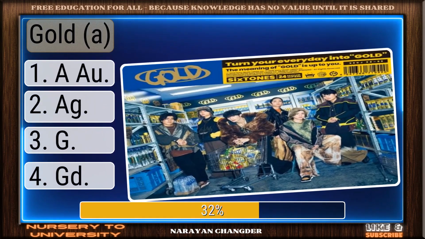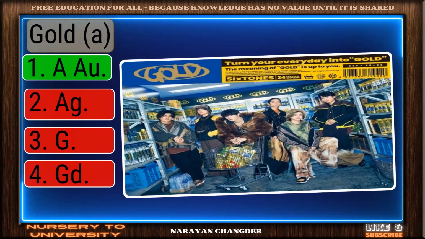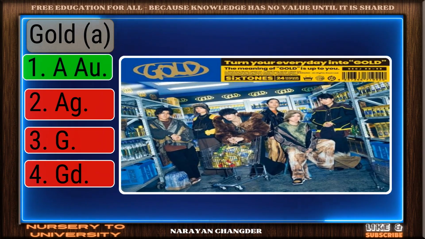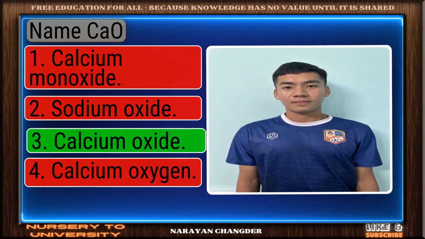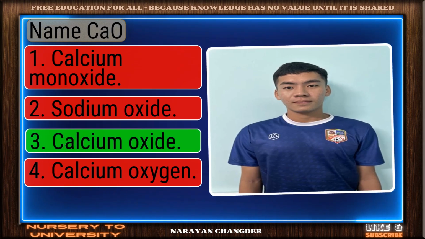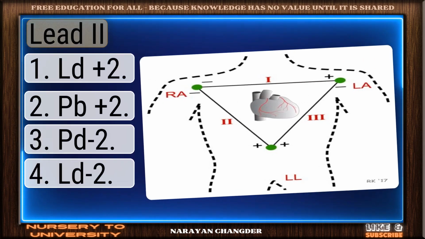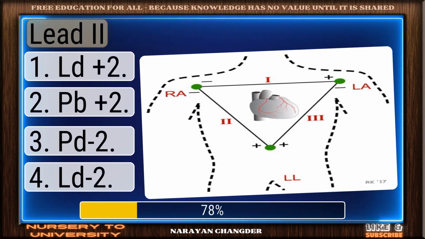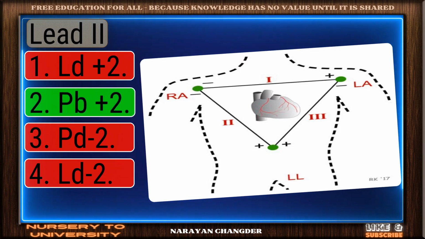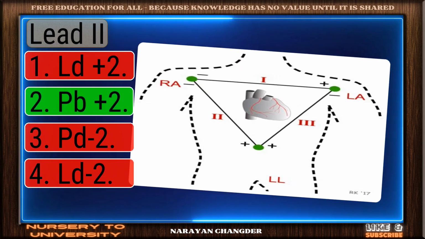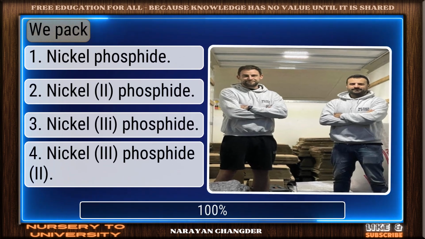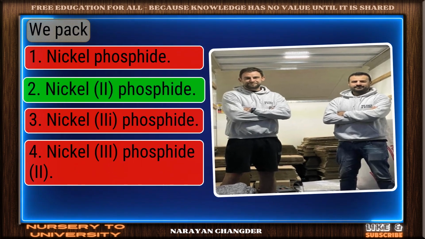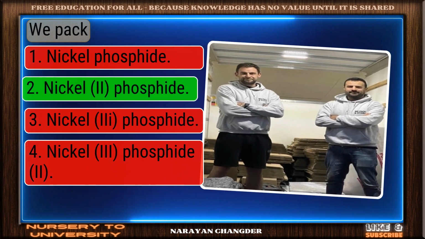Gold. Well picked. Au is the correct answer. Name CaO. Good thinking. Calcium oxide is the right answer. Lead ion. Nice work. You chose Pb+2, and it is correct. Ni3P2. Good job. Your answer, nickel phosphide, works well here.